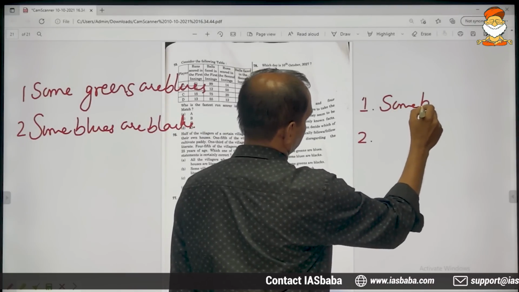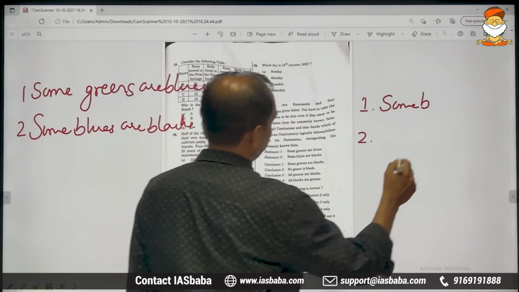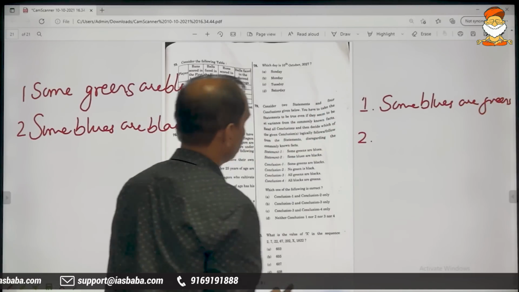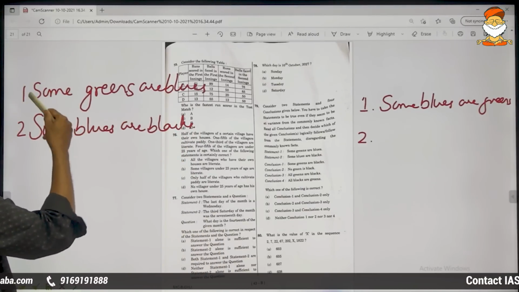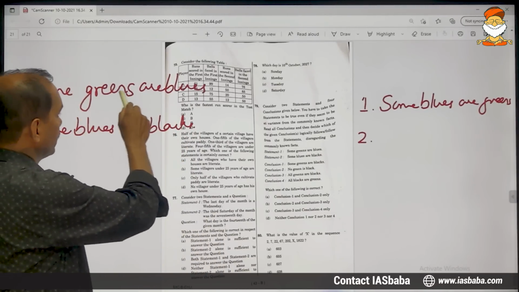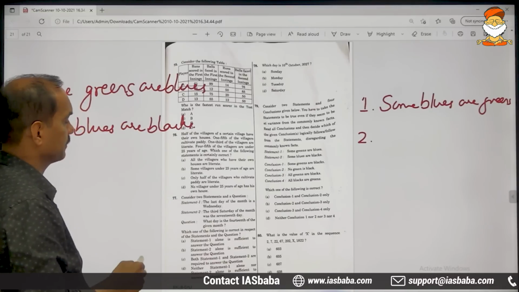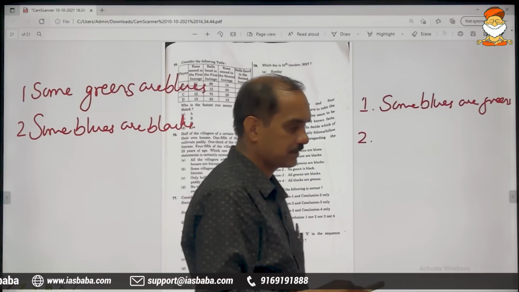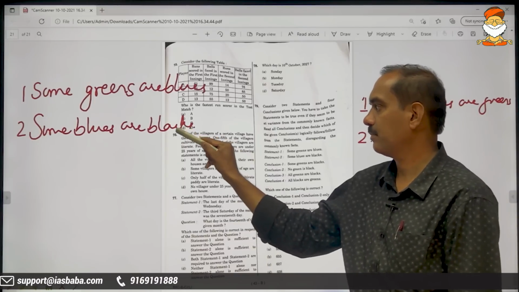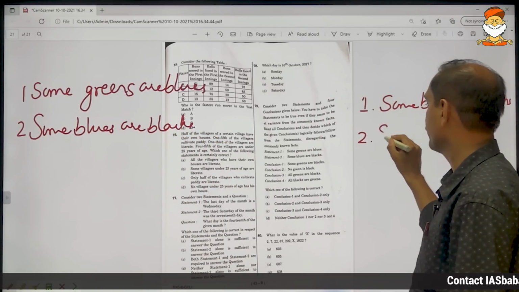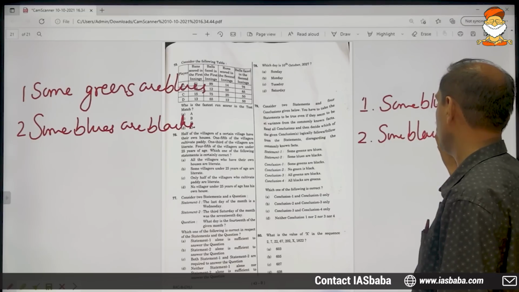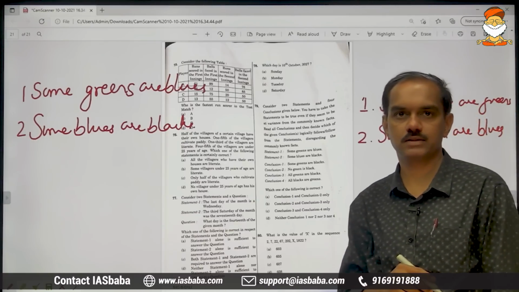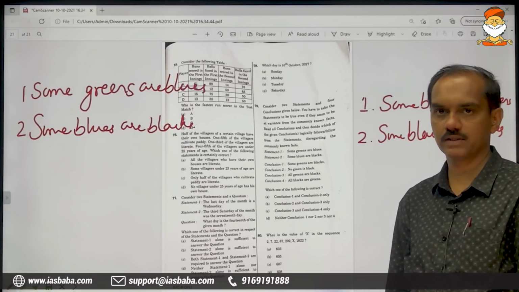So the first correct conclusion: some blues are greens. Statement number 2 goes like this: some blues are blacks. Reverse it: some blacks are blues. These two are correct conclusions only because these are the converses of the given statements.